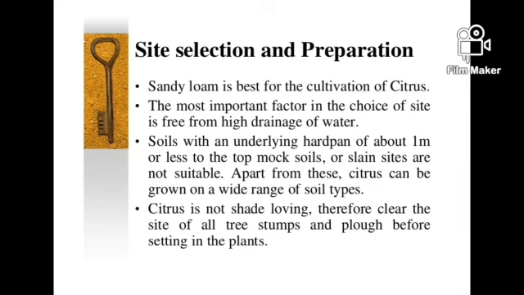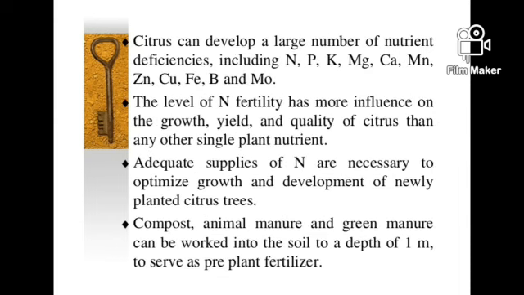Apart from these, citrus can be grown on a wide range of soil types. Citrus is not shade loving, therefore, clear the site of all tree stumps and plow before setting in the plants. Citrus can develop a large number of nutrient deficiencies, including nitrogen, phosphorus, potassium, magnesium, calcium, manganese, zinc, copper, iron, boron, and molybdenum. The level of nitrogen fertility has more influence on growth, yield, and quality of citrus than any other single plant nutrient. Adequate supplies of nitrogen are necessary to optimize growth and development of newly planted citrus trees.